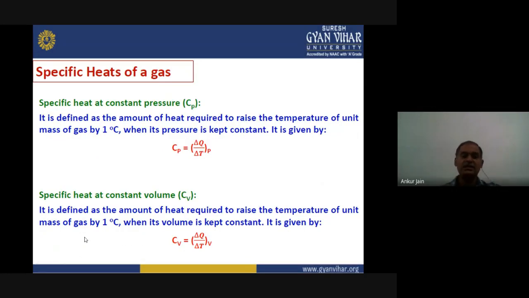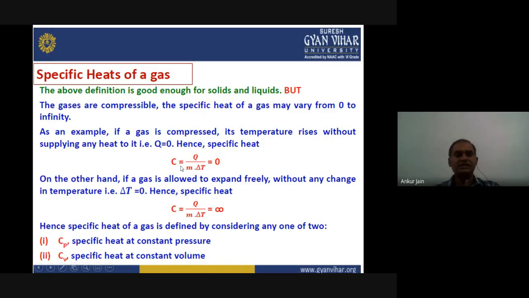We can state that the specific heat at constant pressure is defined as the amount of heat required to raise the temperature of unit mass by 1 degree. From the general definition, C equals Q upon m into delta T. If we put m as 1 and delta T as 1, then C will be equal to Q. So that's what we have defined.